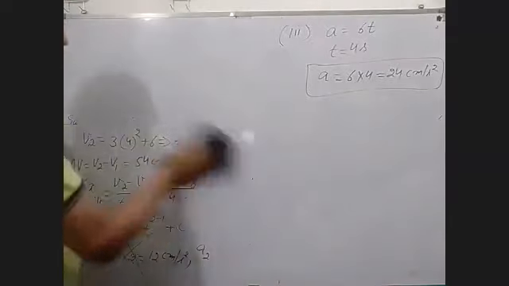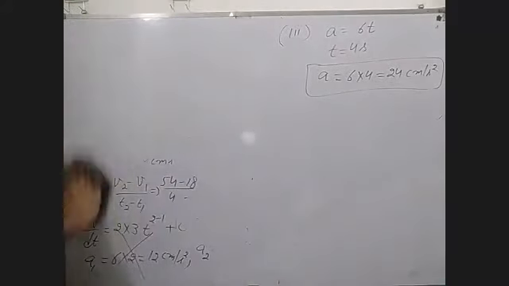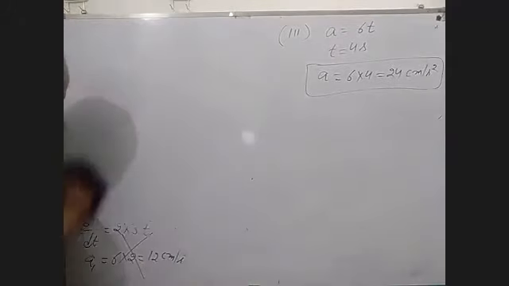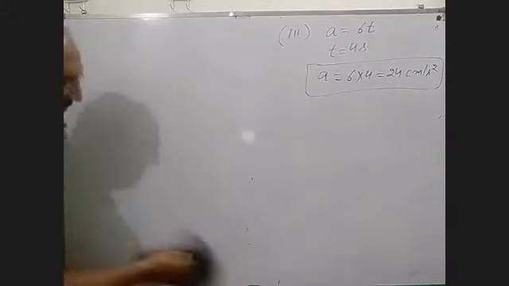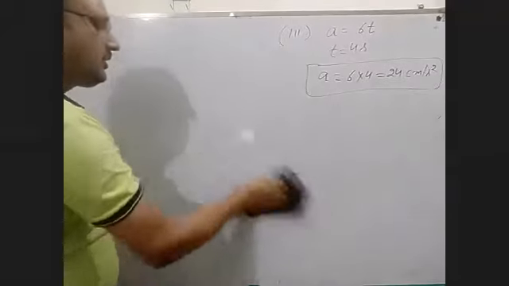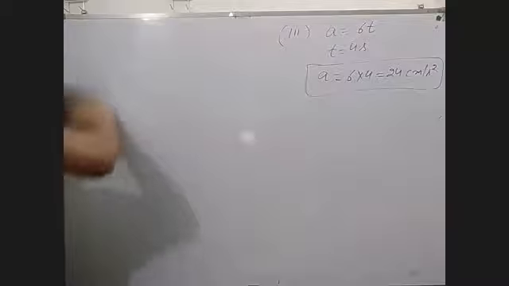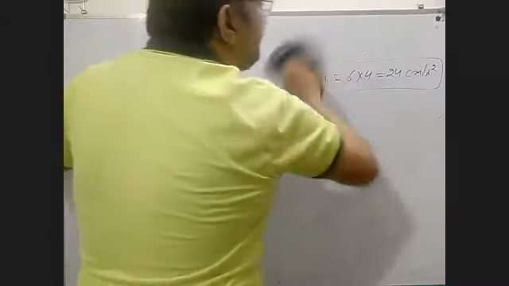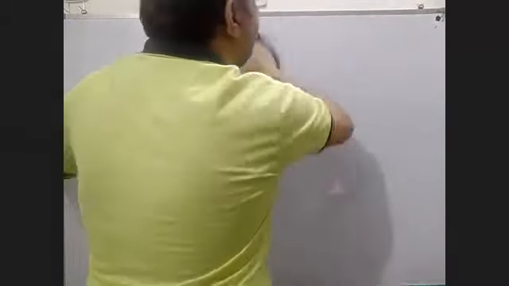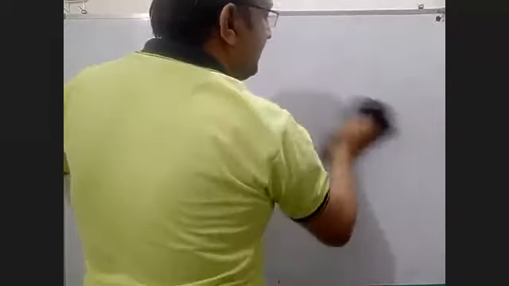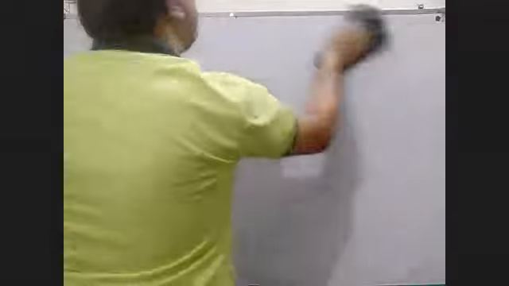V is equal to U plus AT, S is equal to UT plus half AT square, and V square minus U square is equal to 2AS. All these three formulas are for a uniformly accelerated body, a body in motion which has uniform acceleration.